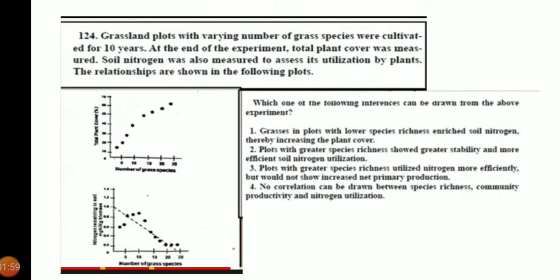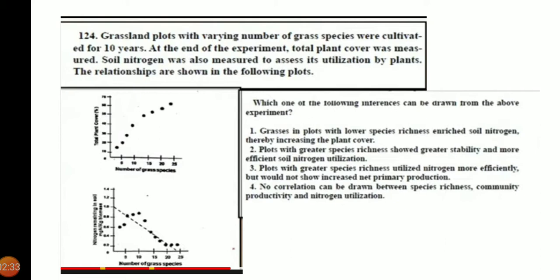You can see the third option: plots with greater species richness utilized nitrogen more efficiently. It is correct that greater species richness utilized nitrogen more efficiently, but would not show increased net primary production. That is not possible. When it uses nitrogen more efficiently, net primary production also increases. So 'would not show increased net primary production' is the false statement. So 3 is also false.